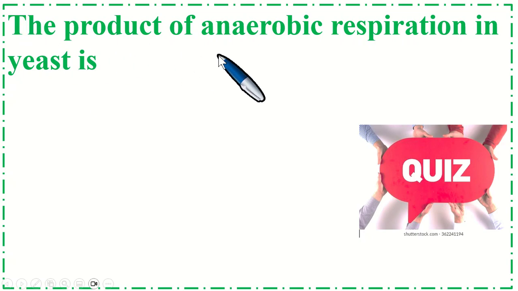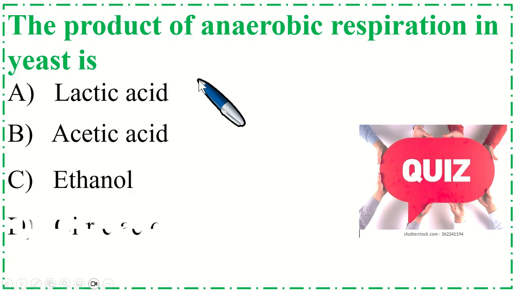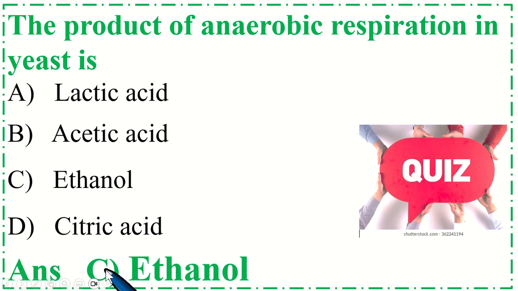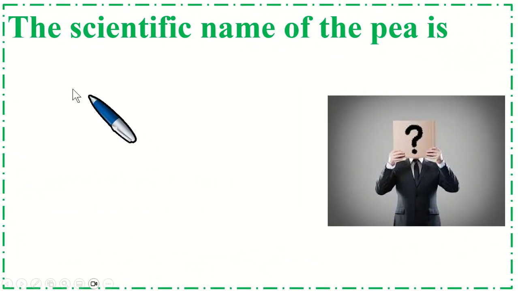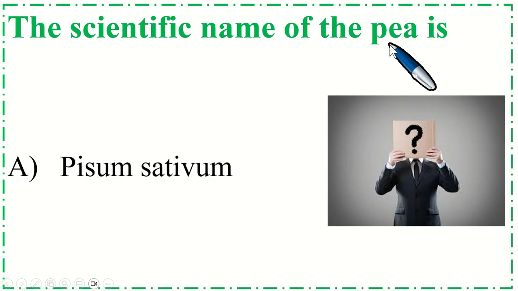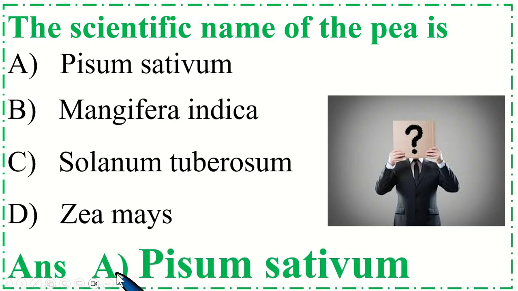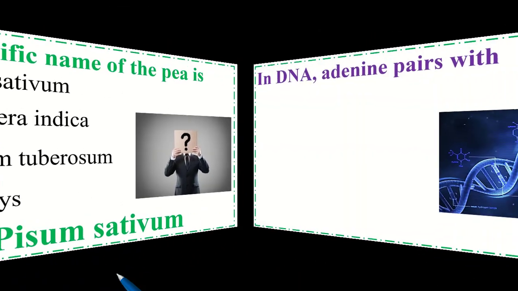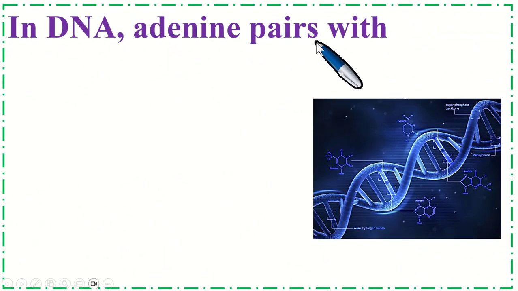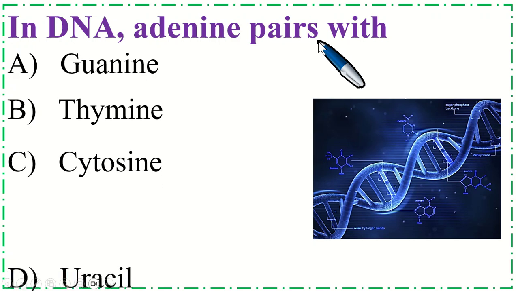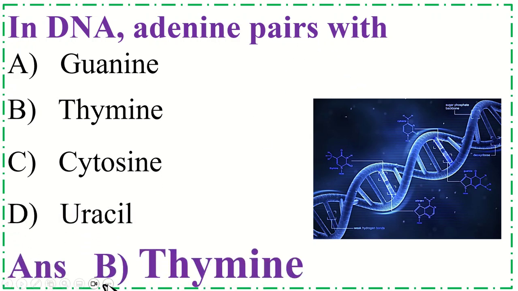The product of anaerobic respiration in yeast is? Correct option is C, ethanol. The scientific name of the pea is? Correct option is A, Pisum sativum. In DNA, adenine pairs with? Correct option is B, thymine.